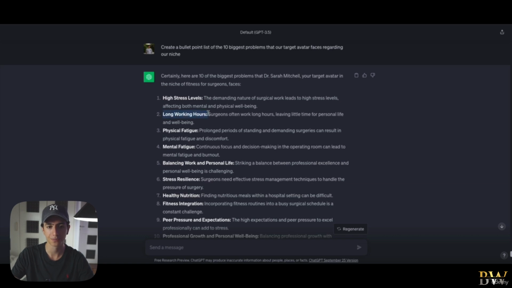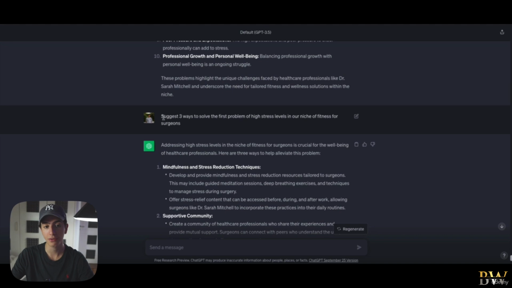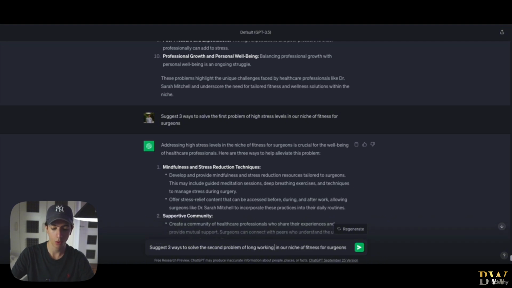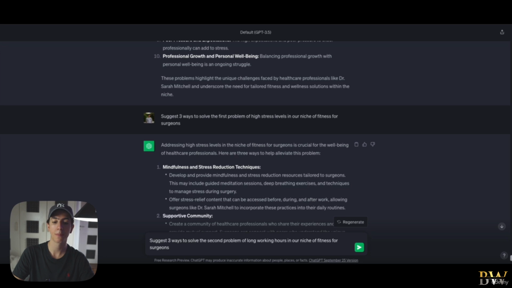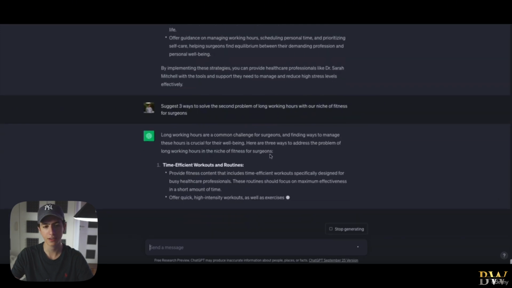Long working hours. I don't know, let's see what it's going to suggest to us. I'm not sure if ChatGPT can actually suggest a solution to this problem. So it's just 3 ways to solve the second problem of long working hours in our niche of fitness for surgeons. I'm not sure if ChatGPT is going to be effective here, but let's see.